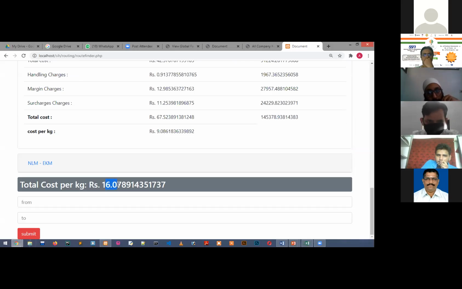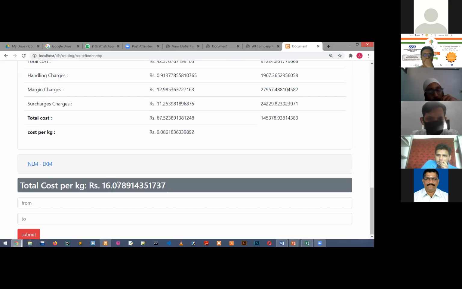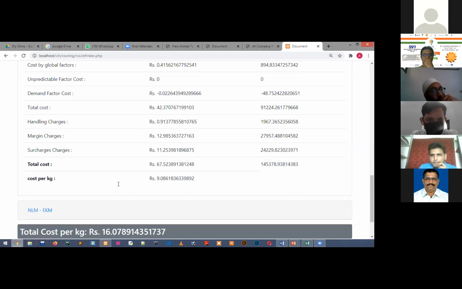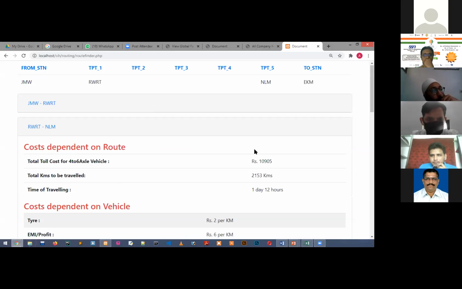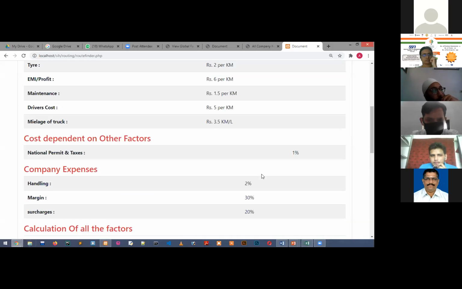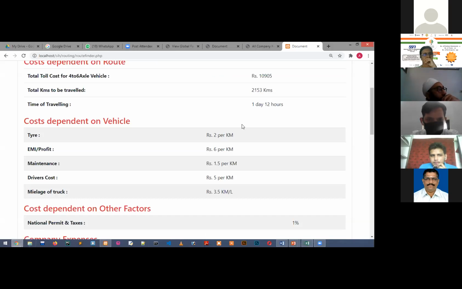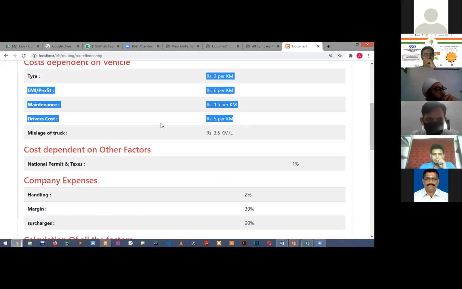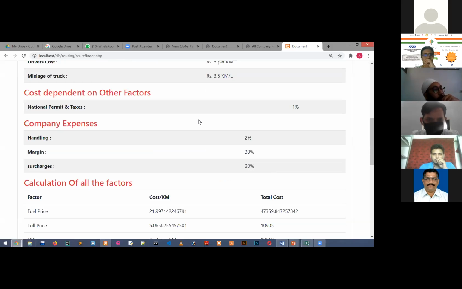And in the given rate card that you gave us, the answer was 15.64, which is a half rupee change. That is because of the fuel price, because you calculated it with the average fuel price and this is calculated with the actual fuel price. And it can vary because of factors like the cost dependent on vehicles, national permits or handling charges.